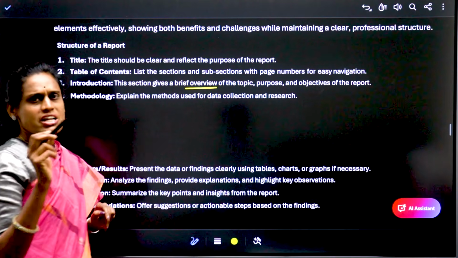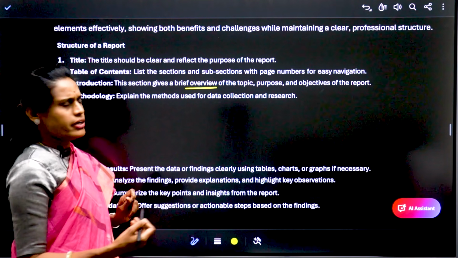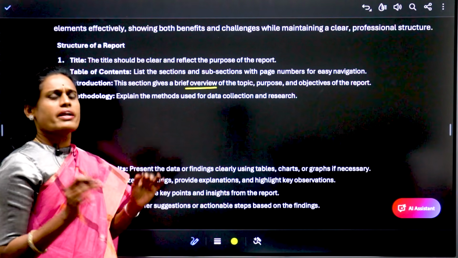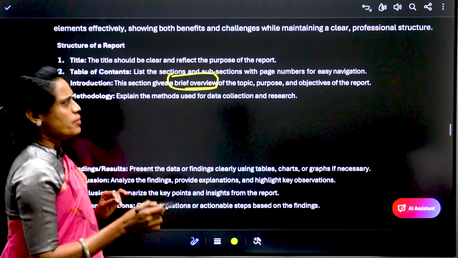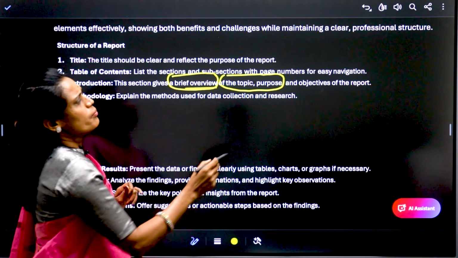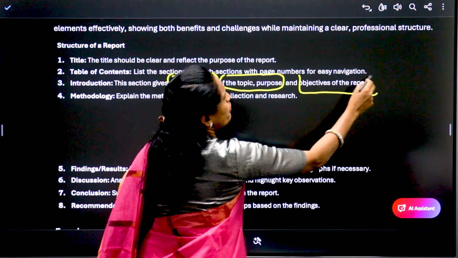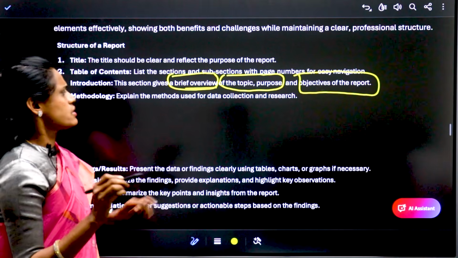If you are taking a financial report, recently we have completed a financial year, right? So a financial report of one organization. So a brief overview of what is the organization name and what is the overview, what is the budget of that. You are giving the complete idea of that. The report is presenting the overall financial things over here.